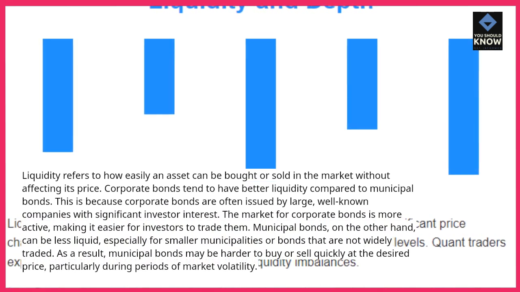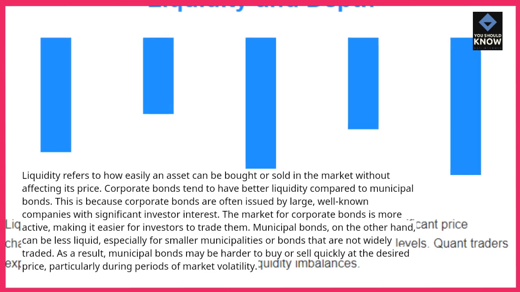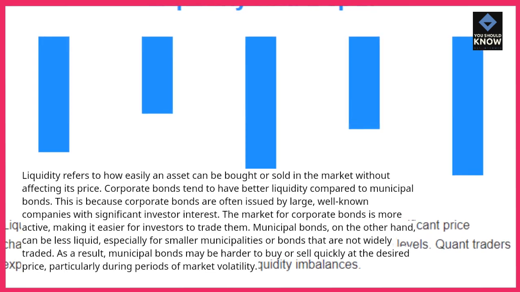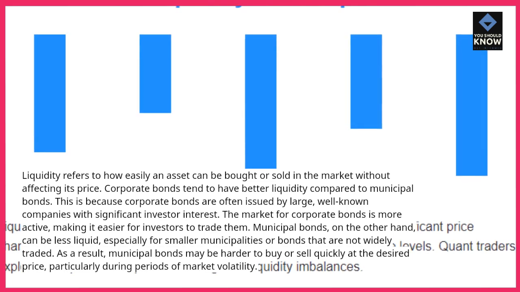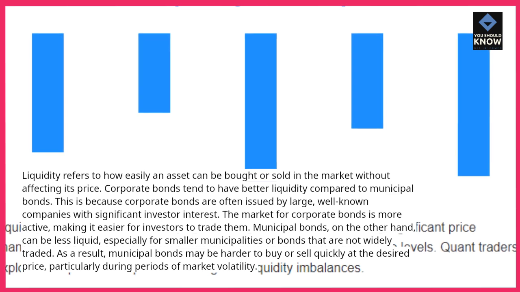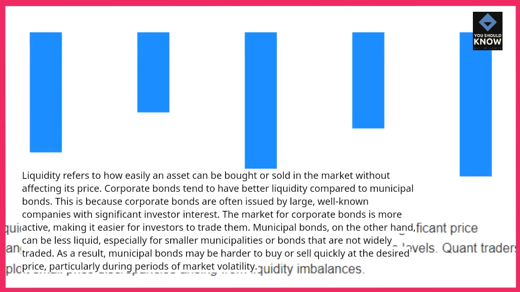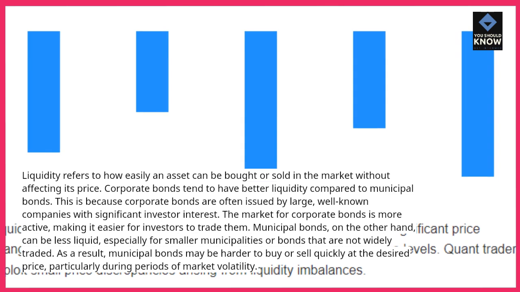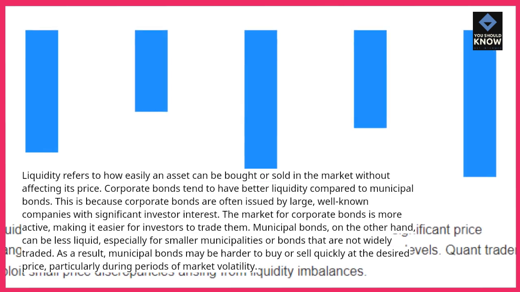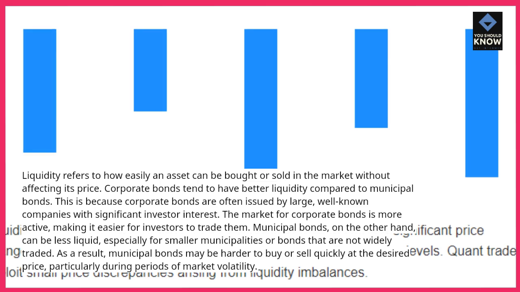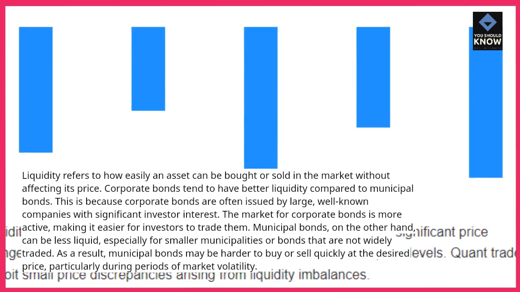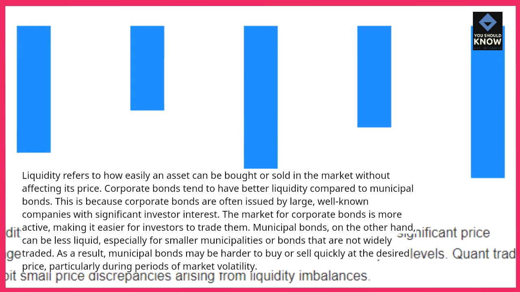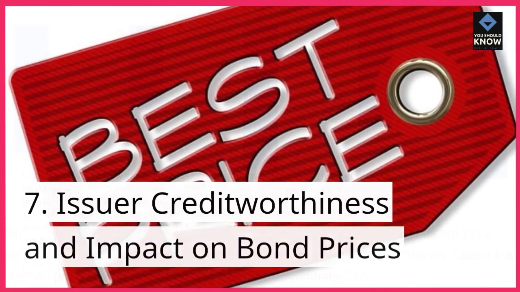This is because corporate bonds are often issued by large, well-known companies with significant investor interest. The market for corporate bonds is more active, making it easier for investors to trade them. Municipal bonds, on the other hand, can be less liquid, especially for smaller municipalities or bonds that are not widely traded. As a result, municipal bonds may be harder to buy or sell quickly at the desired price, particularly during periods of market volatility.